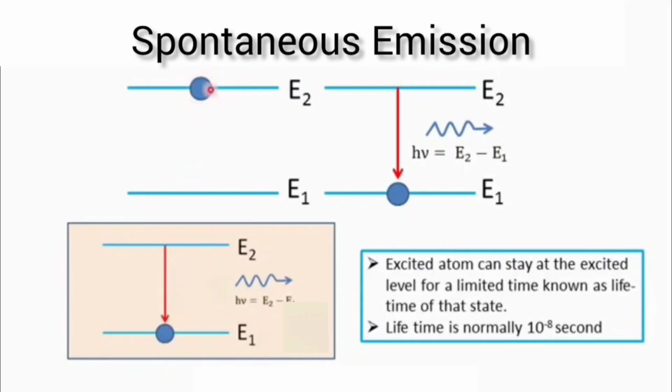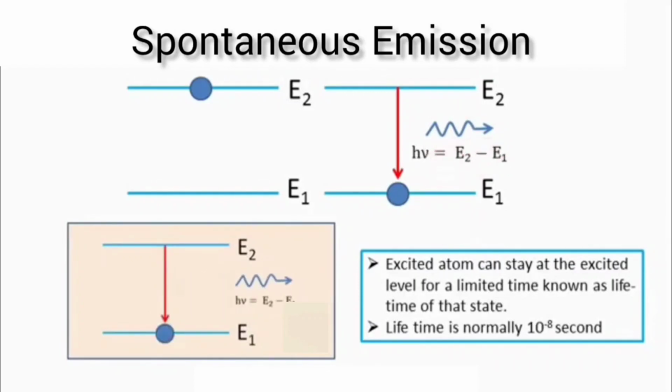Once this lifetime is over, it will automatically fall down to the ground state level to get stability. When the atom falls from energy level E2 to energy level E1, it will emit the extra energy in the form of a photon of energy h nu, which is equal to the energy difference between the two energy levels. This phenomenon is called spontaneous emission of radiation.